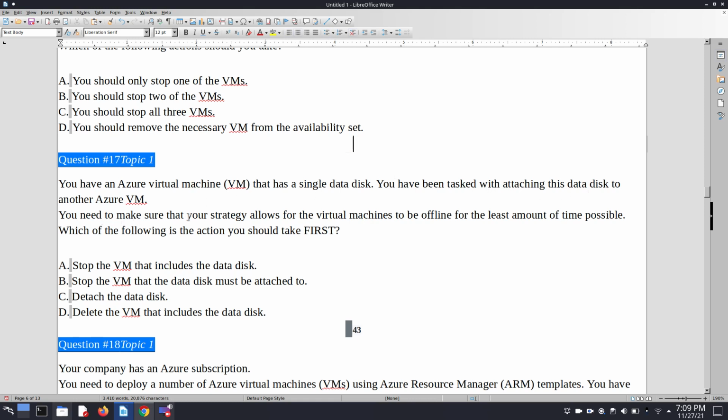You need to make sure that your strategy allows for the virtual machine to be offline for the least amount of time possible. Which of the following is the action you should take first? So here 4 options are given. Stop the VM that includes the data disk. Stop the VM that the data disk must be attached to. Detach the data disk. Delete the VM that includes the data disk.